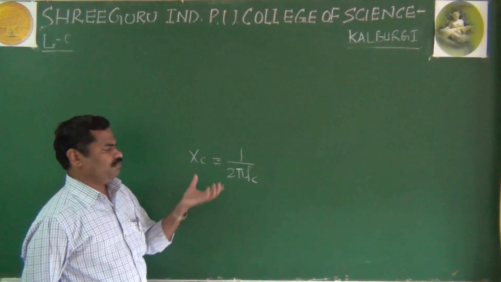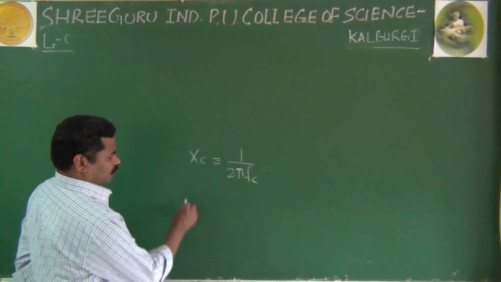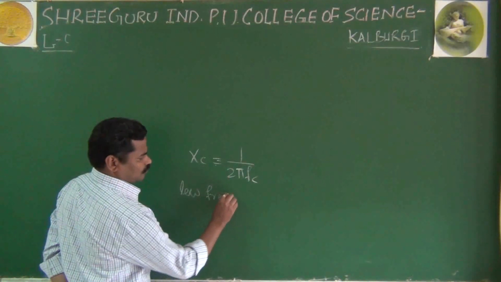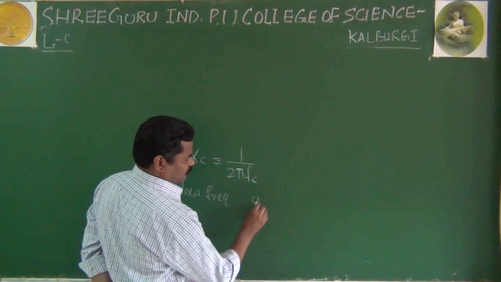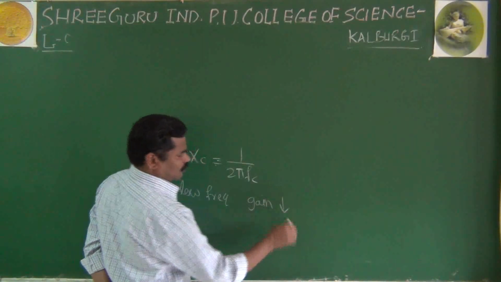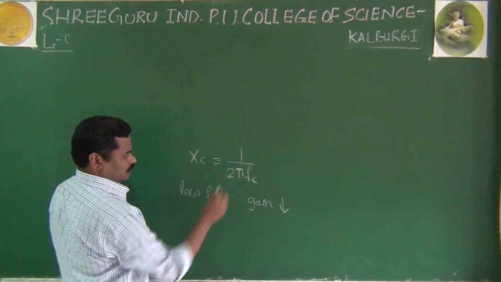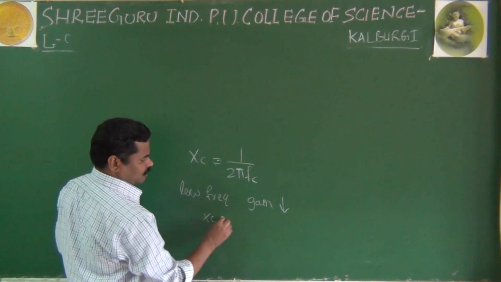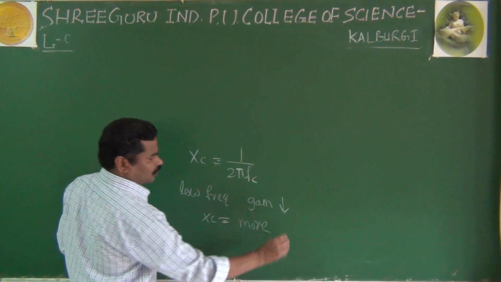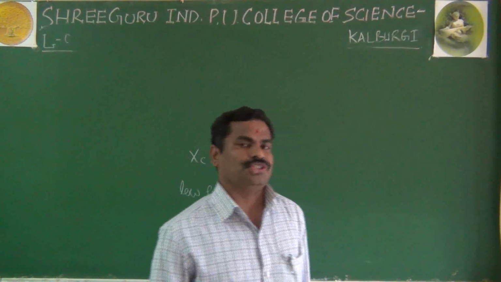Yesterday I said that for low frequency the gain will be reduced, because Xc is very large. If Xc is very large, you have more reactance, more opposition to the signal.